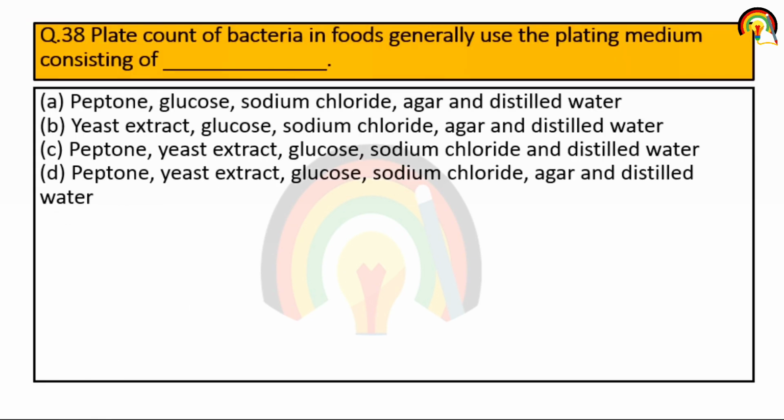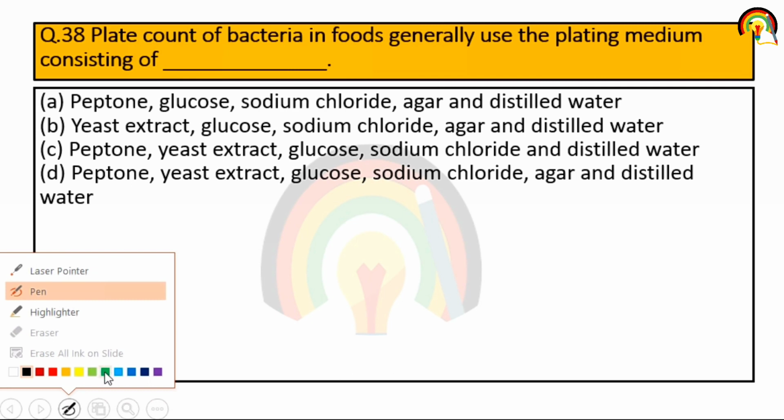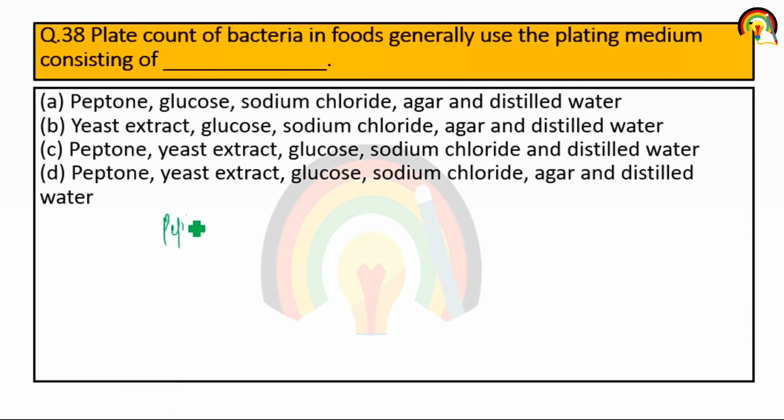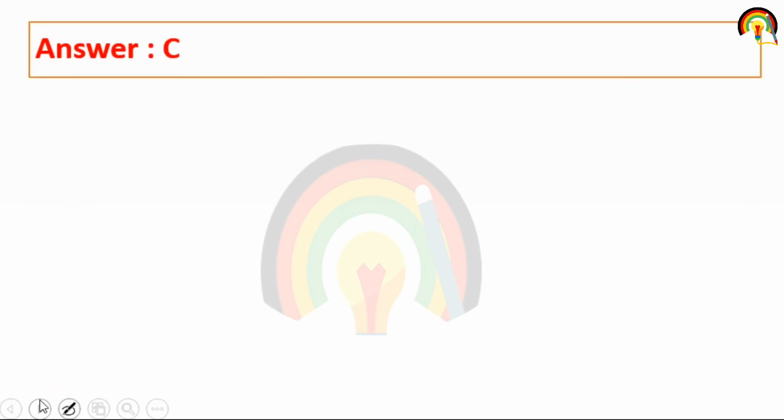Next one. Plate count of bacteria in food generally uses a plating medium consisting of. So it mainly consists of peptone, NaCl, glucose, distilled water and yeast extract. Yeast extract is present in option C.